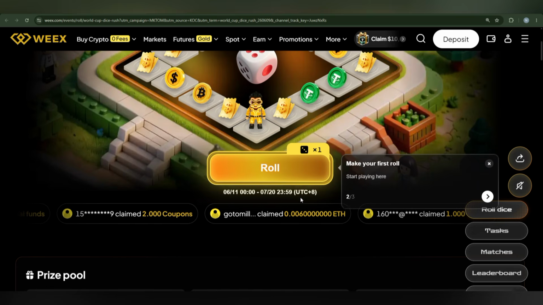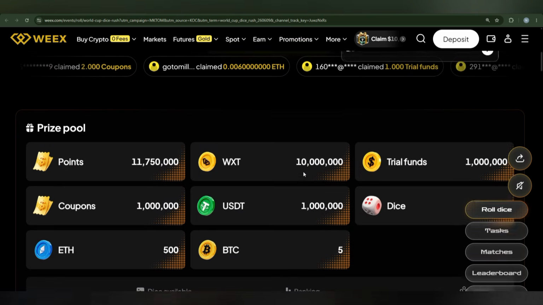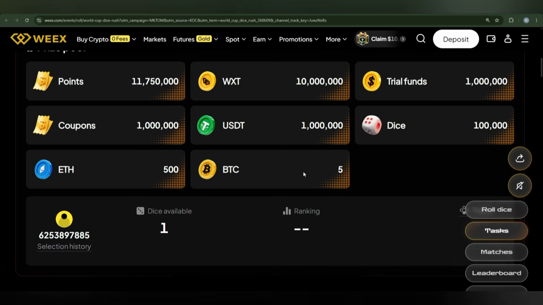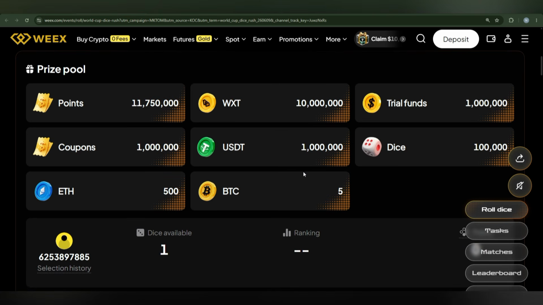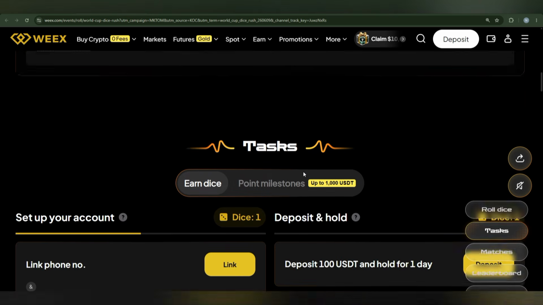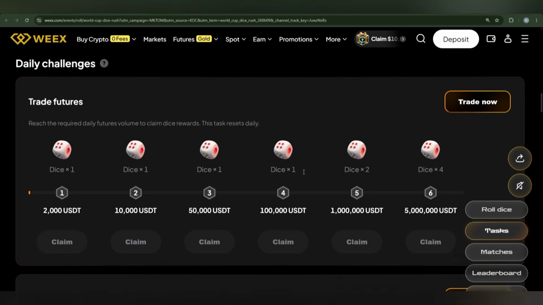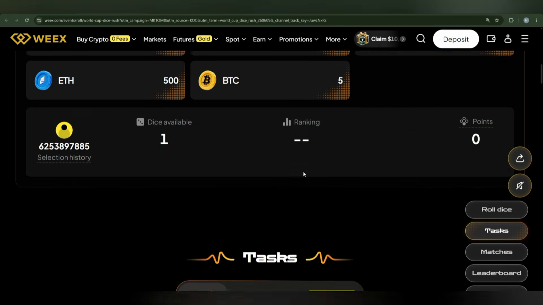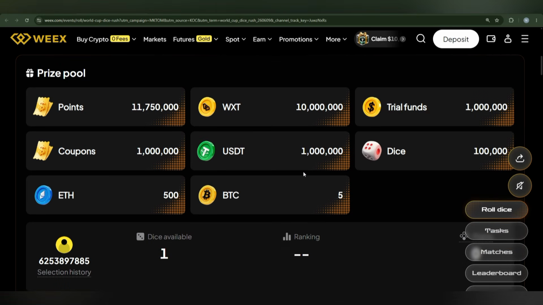So we have to click on it, and now we can also roll it. It means there are some prize pool, tasks, merits and their leaderboard, FAQs and event rules and regulations that you can easily check. Participants can complete different activities available on the page through the event interface, and a leaderboard section is also going to display here. Some tasks, some future related tasks and some advanced challenges, so we are going to discuss one by one. You can also view your progress here too.